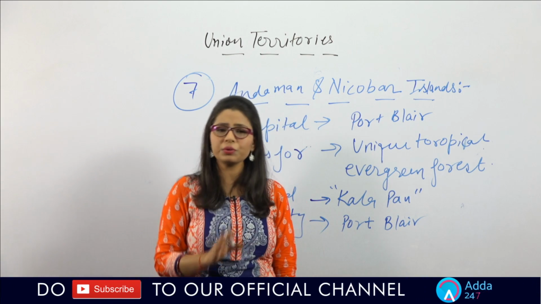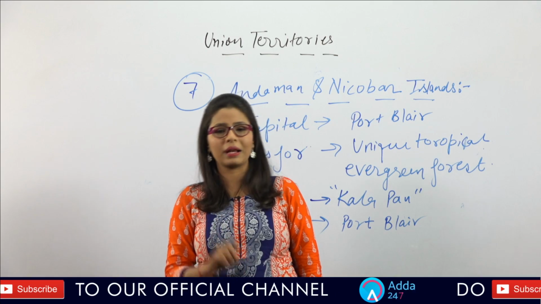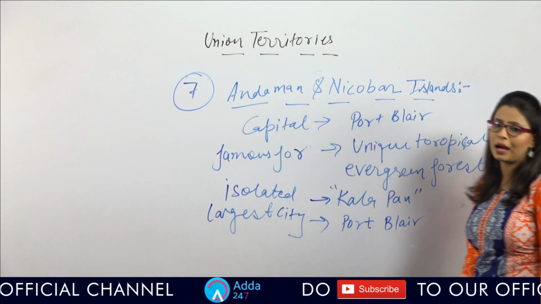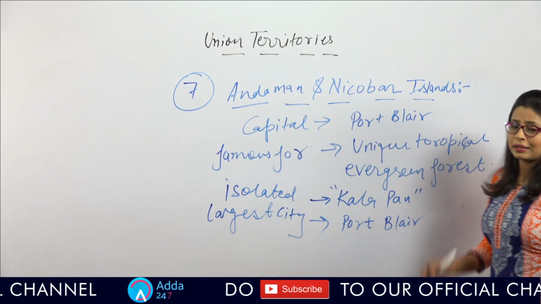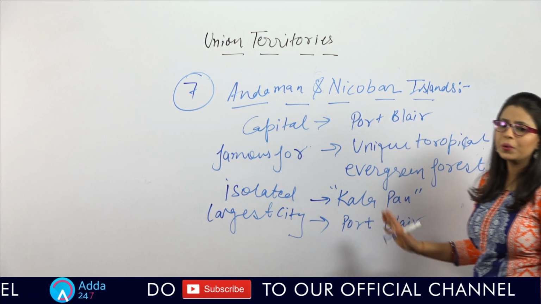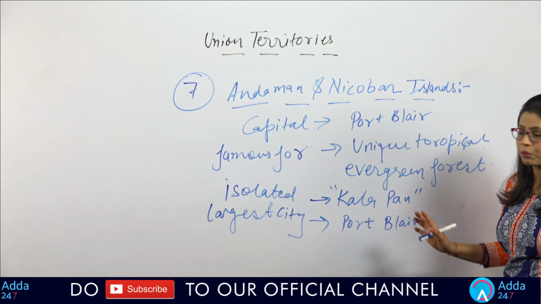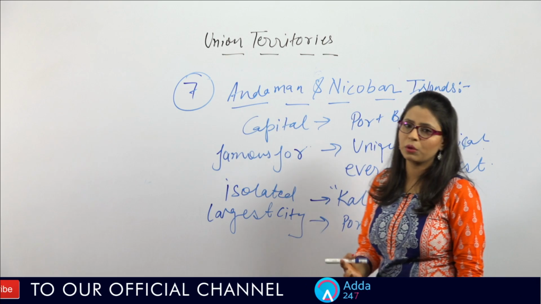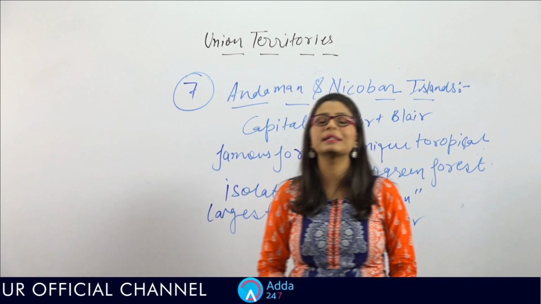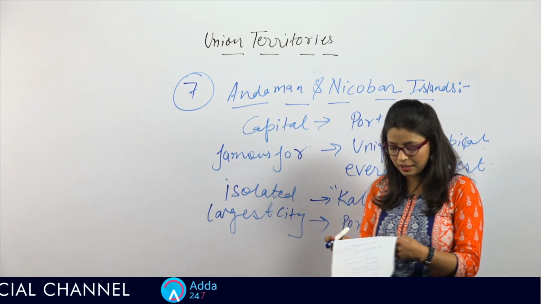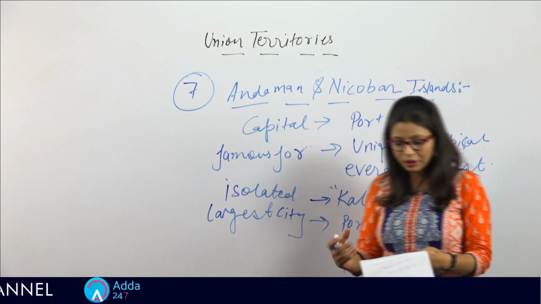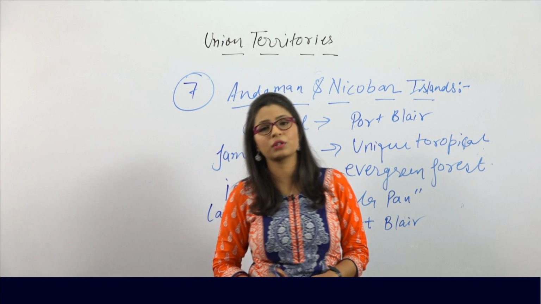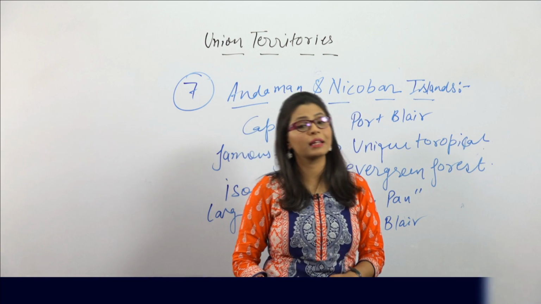Talking about the last union territory of this show, the last is Andaman and Nicobar. You can see on the board also. The capital of this UT is Port Blair, and this UT is famous for the unique tropical evergreen forest, and you will find a special prison over here, which is also known as Kala Pani, for Indian freedom fighters.